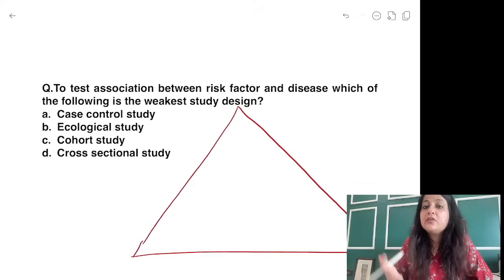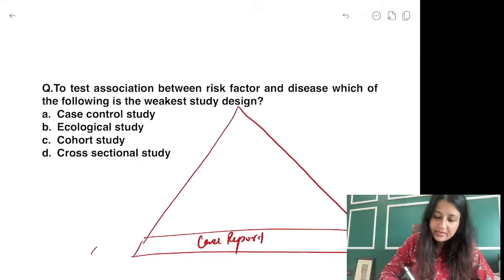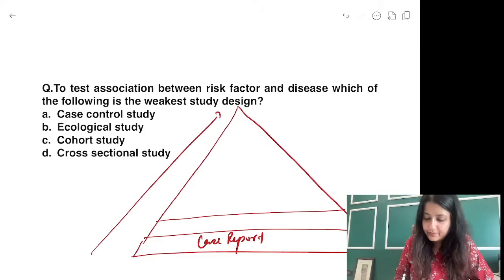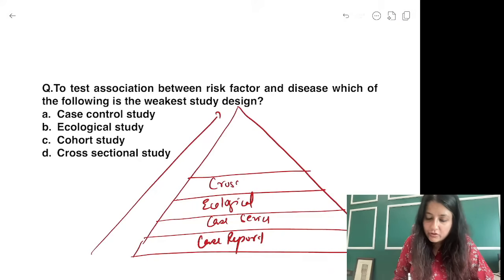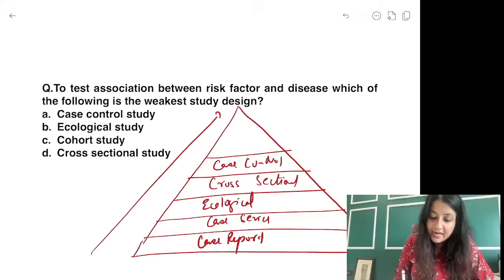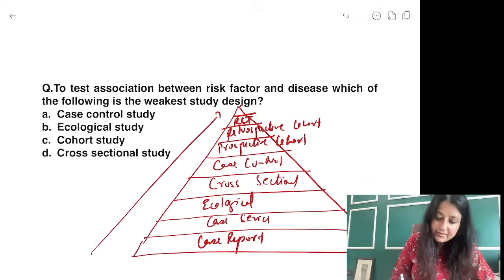First thing that you do is you describe. So the weakest in the card is case report. We have to arrange the studies like this. Case report. Then you have case series. Then you have the analytical. In analytical, the weakest is ecological because of ecological fallacy. Then you have cross-sectional. Then you have case control. Then you have prospective cohort or a longitudinal cohort. Then you have a retrospective cohort, which is better because it saves money, saves time. Then you have an RCT, randomized control trial.